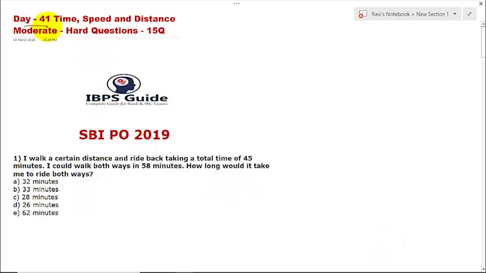So today is day 41. We are going to take time, speed and distance, moderate and hard, 15 questions in total. This will consist of both moderate and hard level questions.